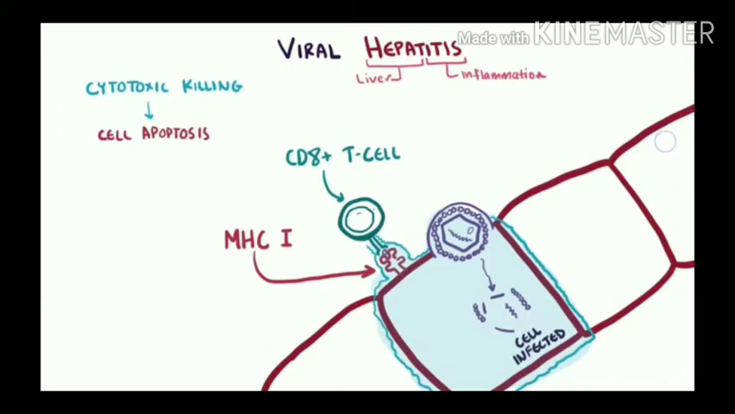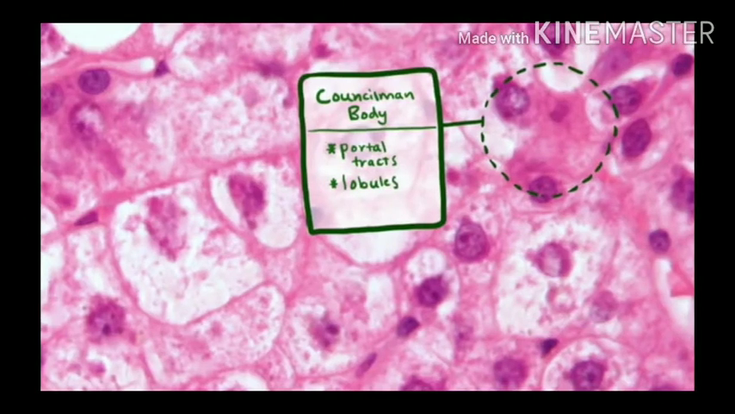Hepatocytes are the liver cells. They undergo cytotoxic killing by T cells, and later the apoptosis process. Apoptosis, we know, is the death of the cell. After cytotoxic killing, it goes to the apoptosis process. These hepatocytes that undergo apoptosis are referred to as Councilman bodies. When the hepatocytes undergo apoptosis, we call them Councilman bodies.